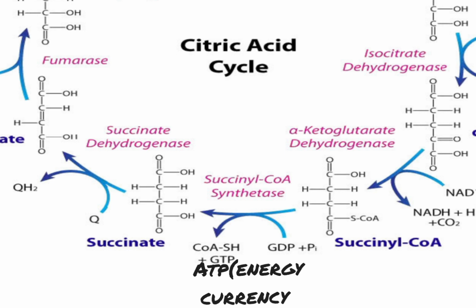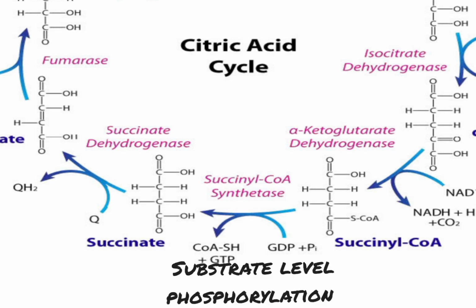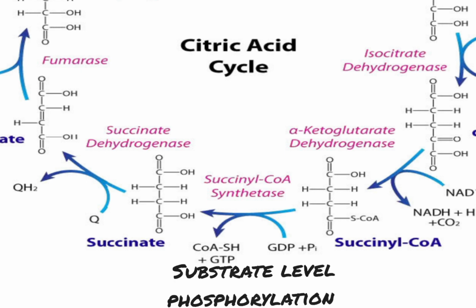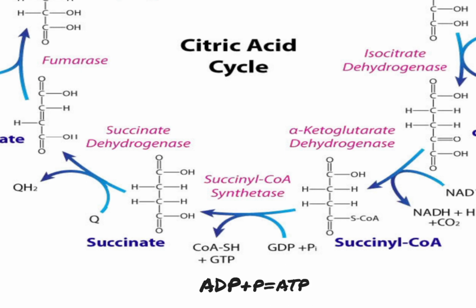So we see here a reaction which involves direct substrate level phosphorylation. Substrate level phosphorylation is where we see production of ATP at substrate level. As we are converting one molecule to another molecule, we see ATP being produced. That is one of the ways we can produce ATP.